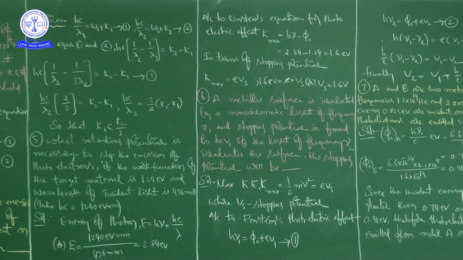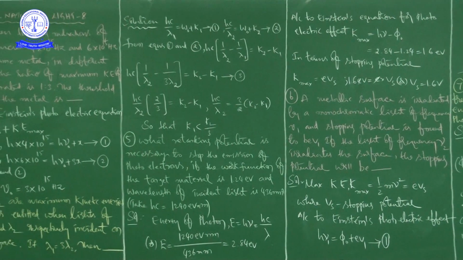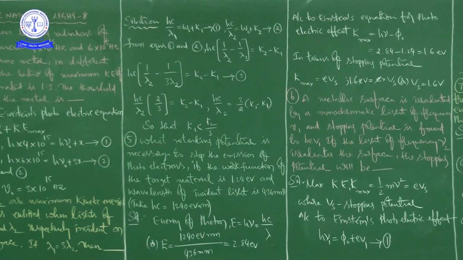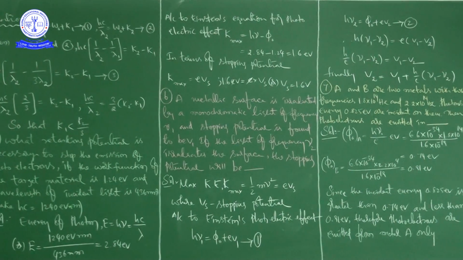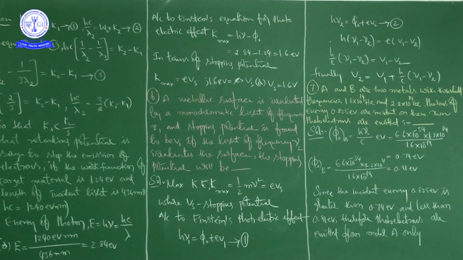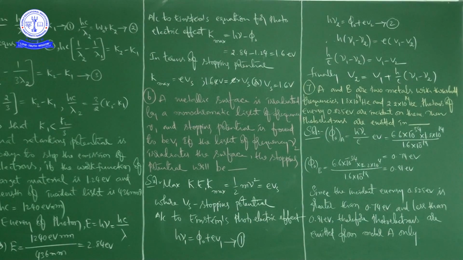And there itself, by substituting the values of h nu and phi naught, we can get the value of K maximum. That is how much here? K maximum is equal to 2.84 minus 1.24, right? So if you do that mathematical process, 2.84 minus 1.24 means it is 1.6 eV, that is electron volt.